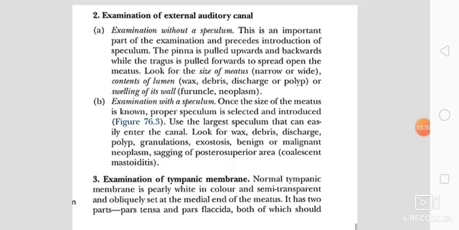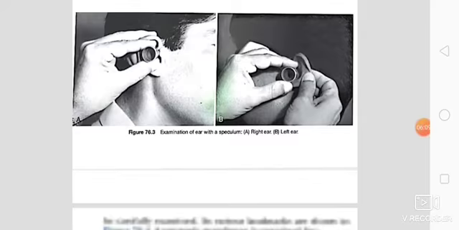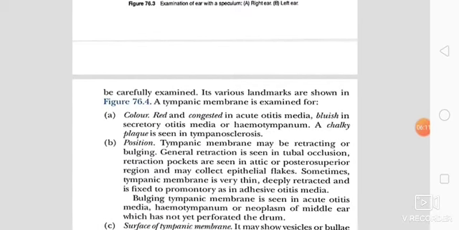Then we should do the examination of the tympanic membrane. The normal tympanic membrane is pearly white in color and semi-transparent and obliquely set at the medial end of the meatus. It has two parts, pars tensa and pars flaccida, both of which should be carefully examined.